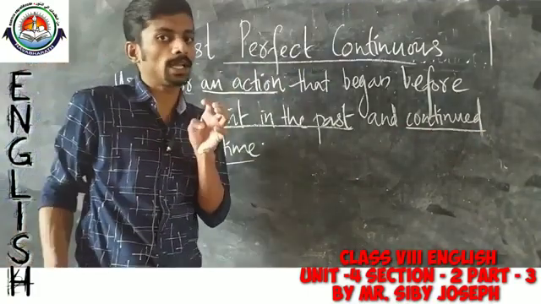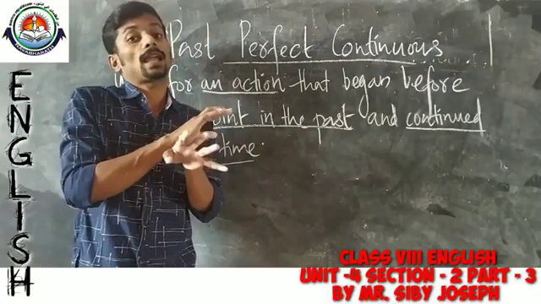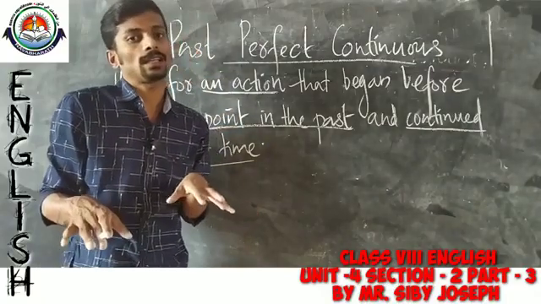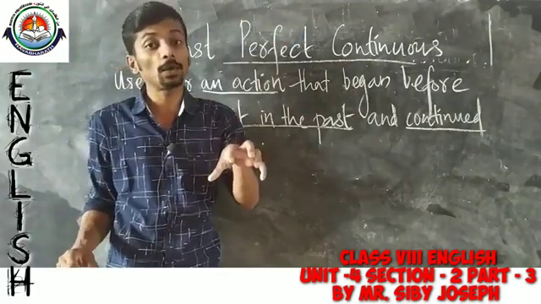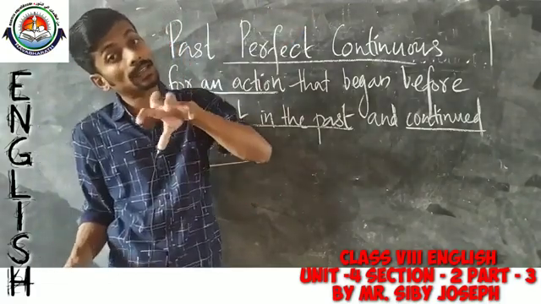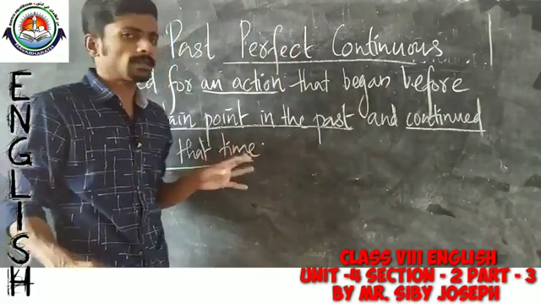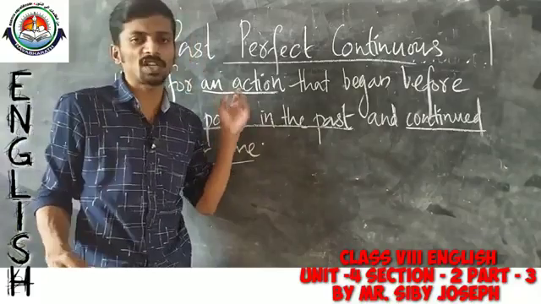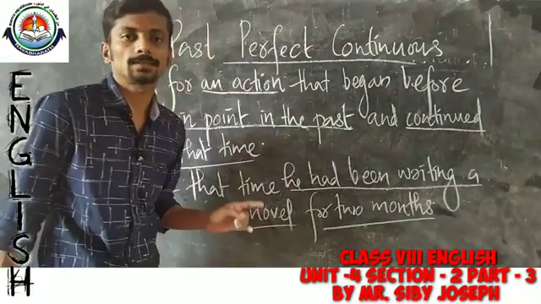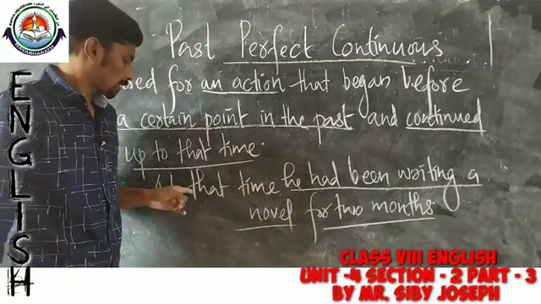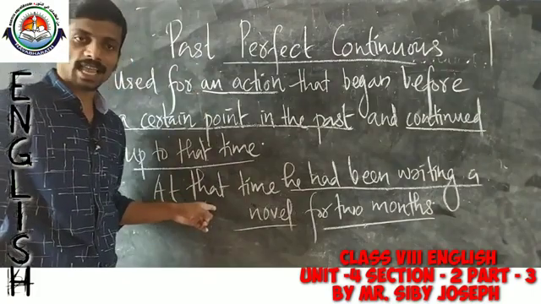So, clearly speaking, it refers to a continuous action that began at some point of time and continued and completed up to that time. I think it's better to explain the definition with an example. So, now listen, let me explain the definition with regard to this example.